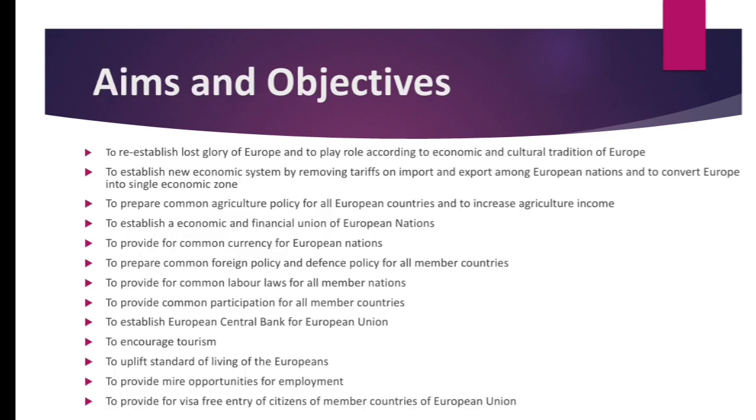After that, aims and objectives of European Union. So its main objective was to re-establish the old lost glory of Europe, to remove the tariffs on import and export, and to convert Europe into a single economic zone. Prepare a common agriculture policy for all the European nations, provide common currency, common foreign policy, common labor laws for all the member nations, common participation for all the member nations, establish a European Central Bank for European Union,